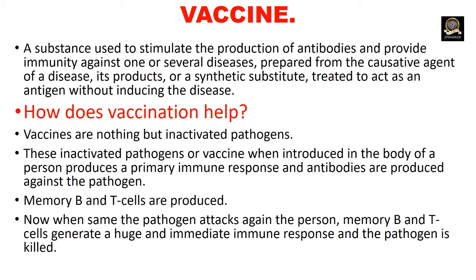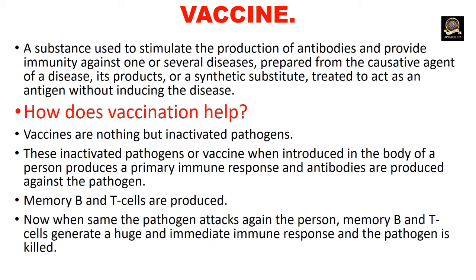How does the vaccine help? Vaccines are nothing but inactivated pathogens. These inactivated pathogens, when introduced into the body of a person, produce a primary immune response, and antibodies are also produced against this pathogen, and they too develop memory B and T cells.